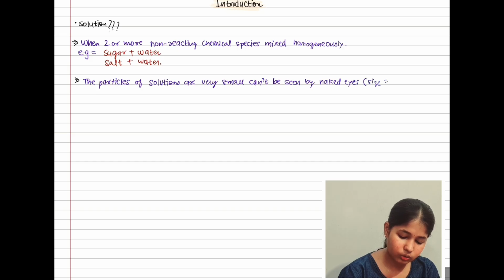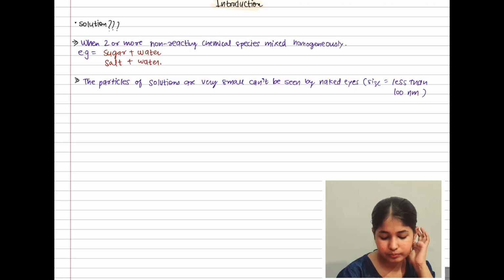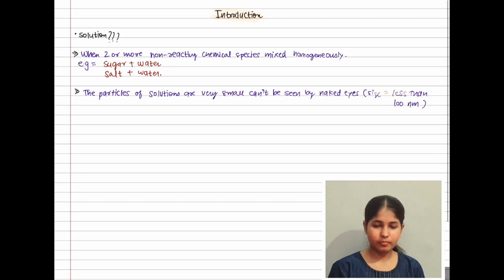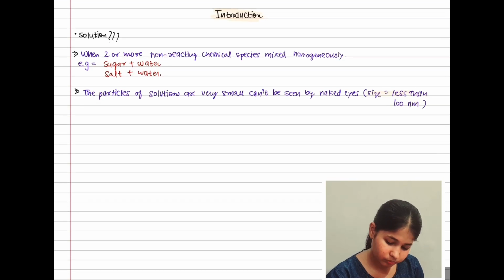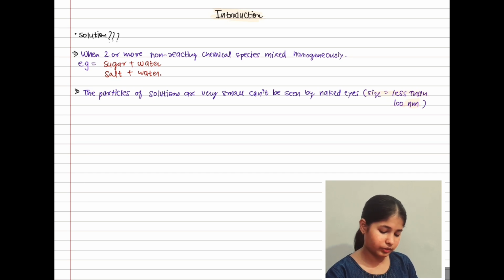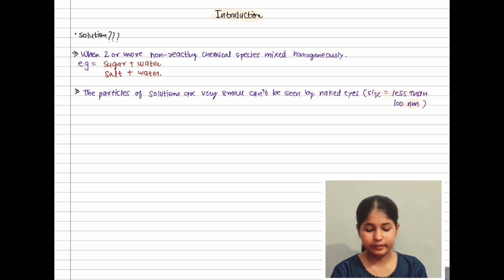So simply, if I talk about their size, it will be less than 100 nanometer.